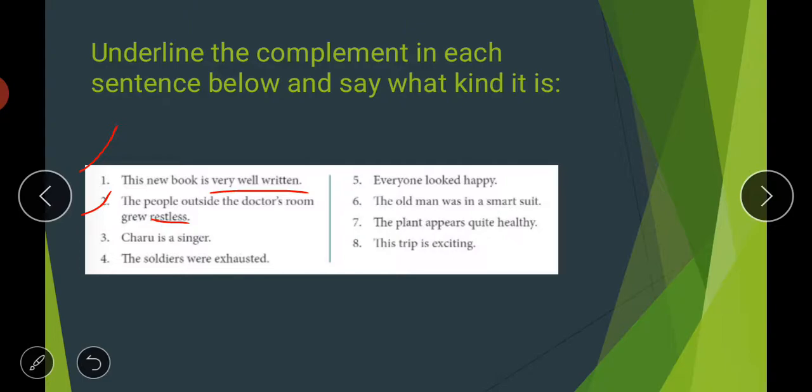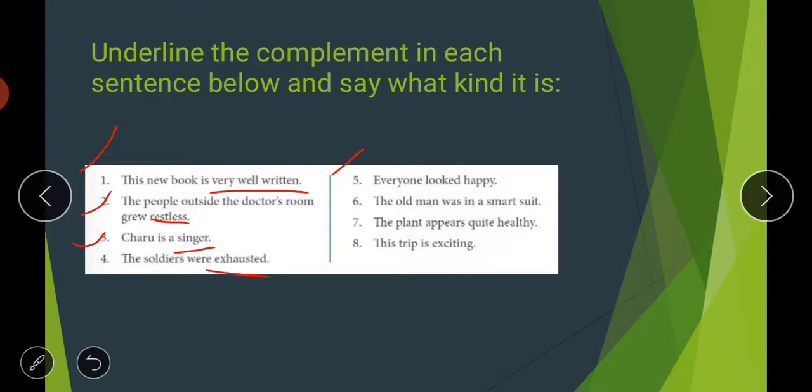Again, Charu is a singer. Singer is your subject complement and singer is a noun, so it's a noun complement. Then fourth one is the soldiers were exhausted. Exhausted here is your subject complement and it's your participle complement. Then fifth one is everyone looked happy.